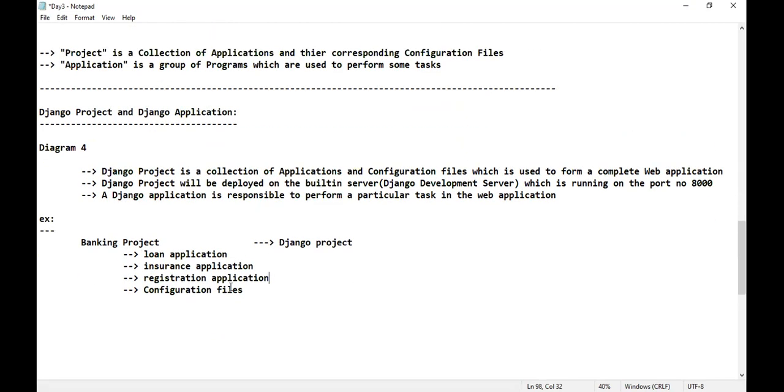Shall I proceed? All those things are not very difficult to understand. You have to understand the definition, that's all. Once I start with the project, you'll start to enjoy. These are the theory part, that's all, but it should be there in your notes. That is the reason I'm explaining. Is that clear? Shall I proceed further?